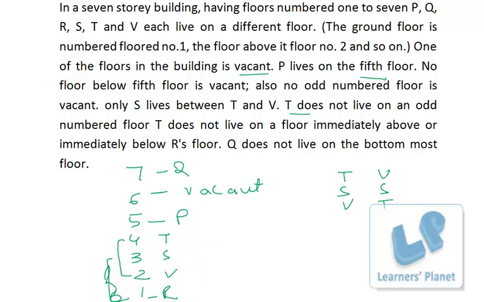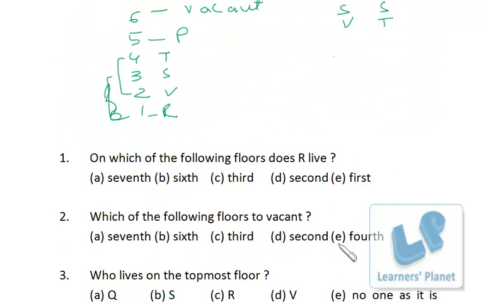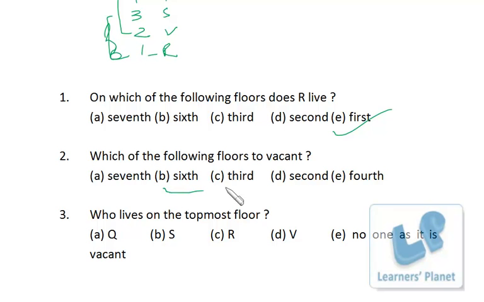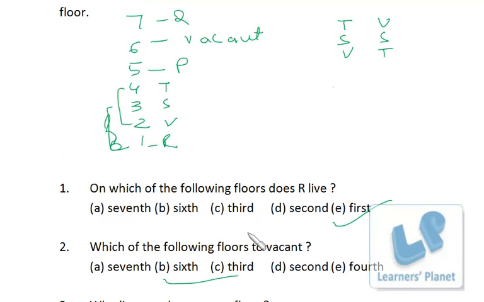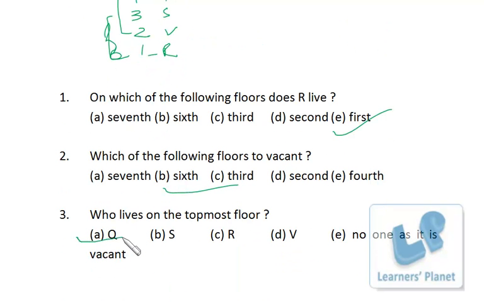Now, once you take maybe 2 minutes to solve this arrangement, after that it is a matter of just 30 seconds because you just have to mark the answer. On which floor does R live? This is the first floor. Which floor is vacant? That is the 6th floor. And who lives on the topmost floor? That is Q, right? Just 30 seconds, even less than 30 seconds, to answer all the questions. I hope you are clear.